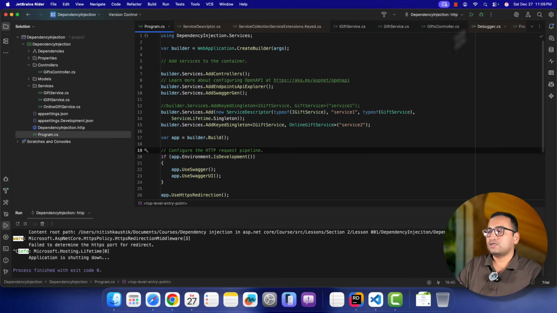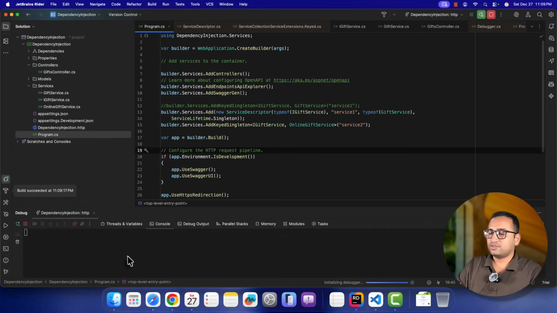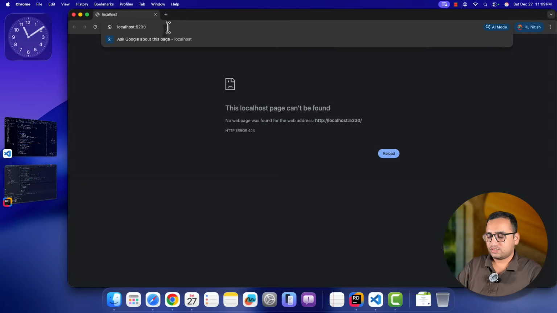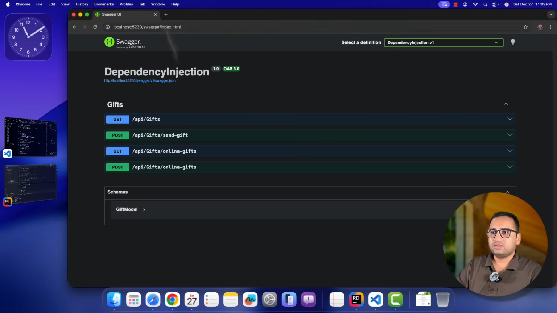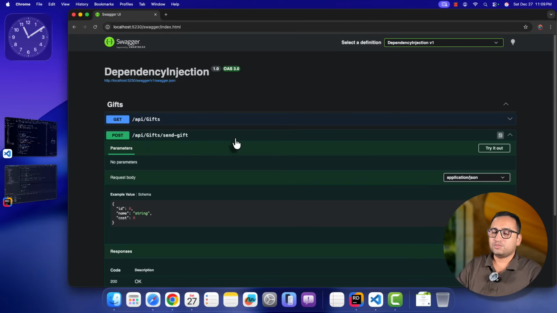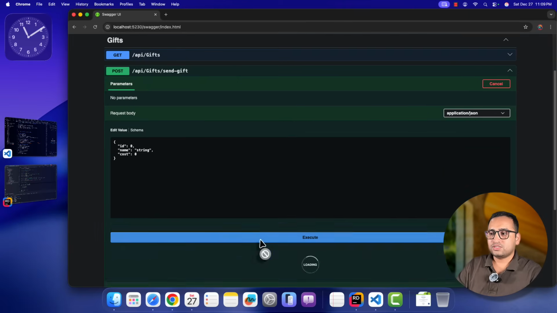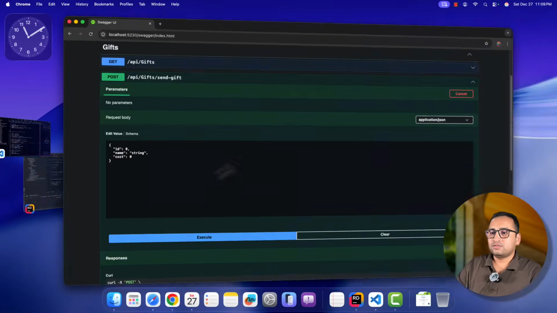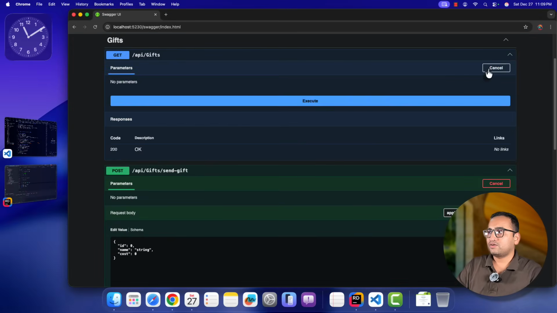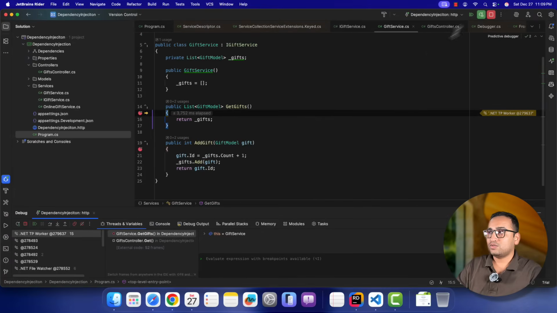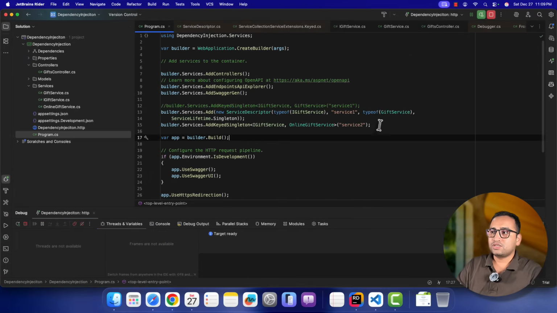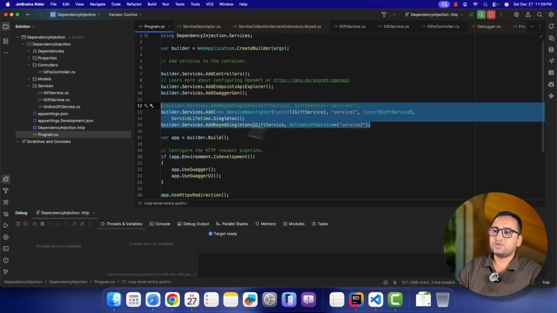Let's run this application again in the debug mode over here for the proper testing. The app is working on port 5230. Let's just open the Swagger. There we are. So the first two endpoints are using that new way. Try it out. Click on this button. See, we are getting the proper data over here. It is done. If I get the data, try it out, execute it, you can notice that we are getting the proper data. So this is the approach that you can use to test your endpoint by using the AddKeyedSingleton.